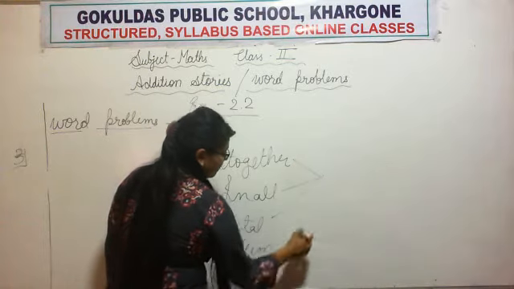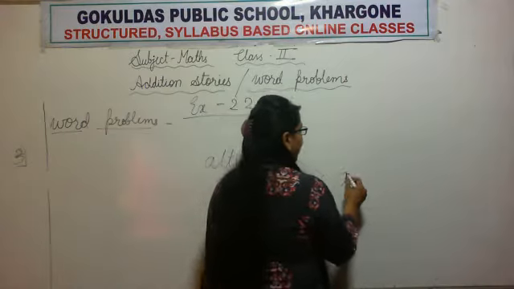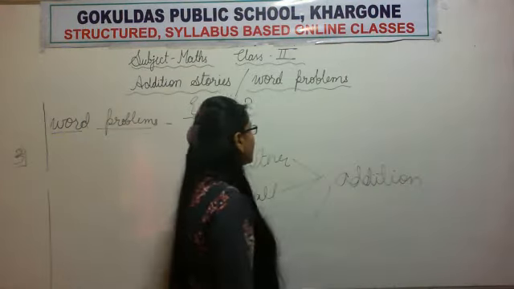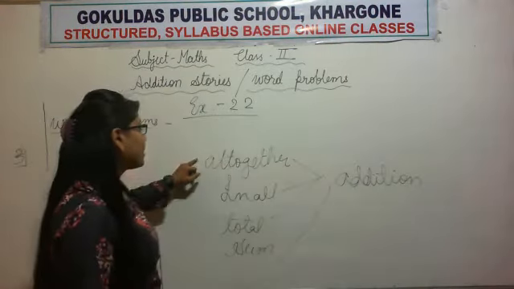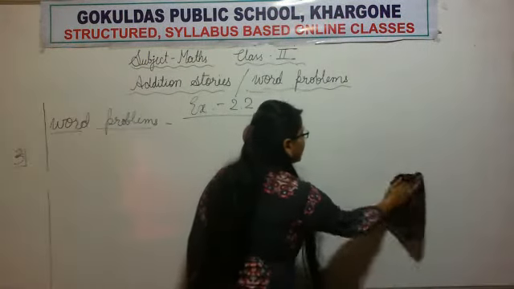They all imply addition. So whenever we see altogether, in all, total or sum in any word problem, we will understand that we have to do addition.